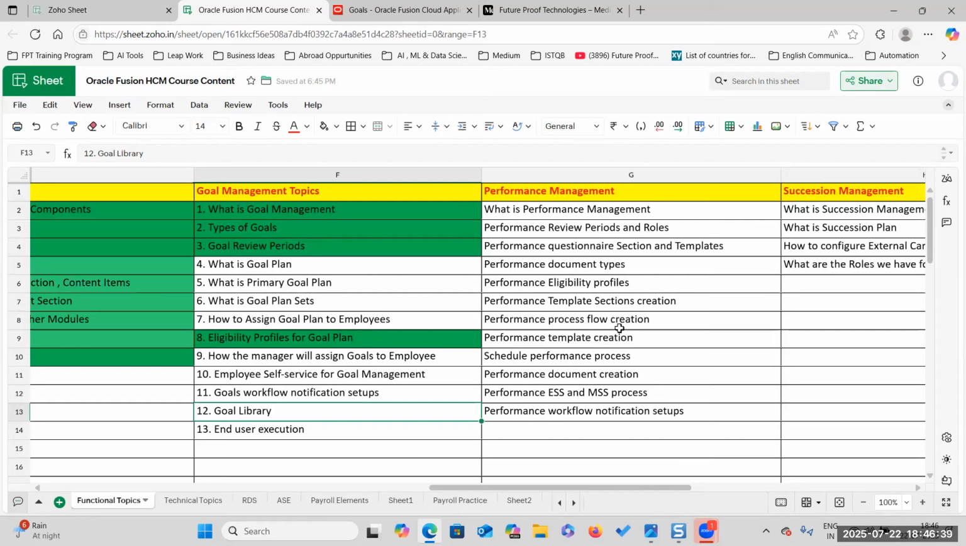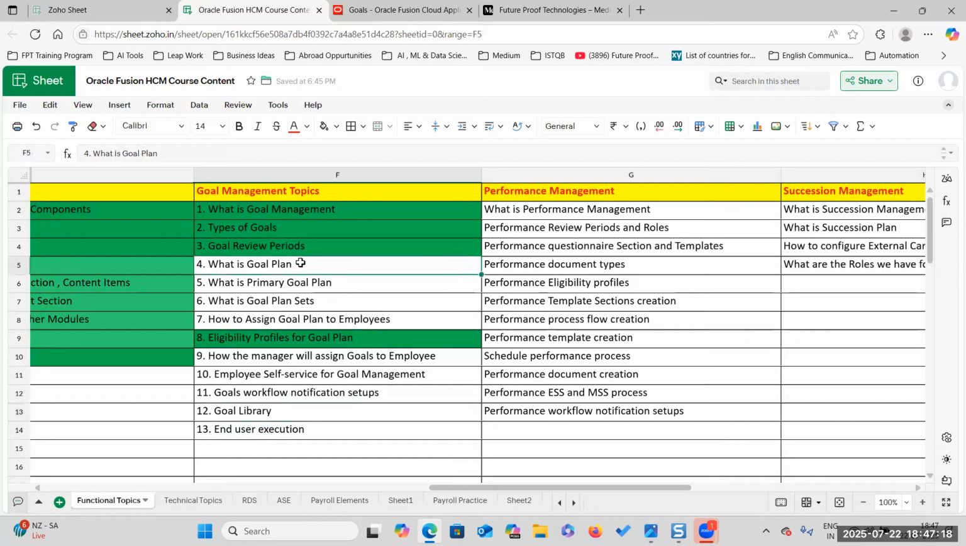Goals will be created by the functional consultant while the implementation process is going on. Once implementation is done, goals will be created by an HR specialist, line manager, or worker. Mainly the HR specialist will create the goals in the goal library, and line managers and workers will use the goals already created in the goal library. This is called goal library. You can take the analogy from the book library.